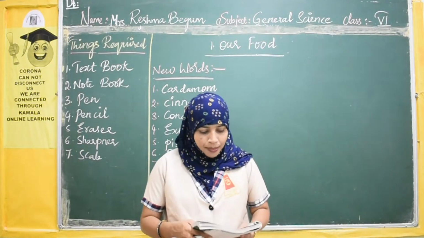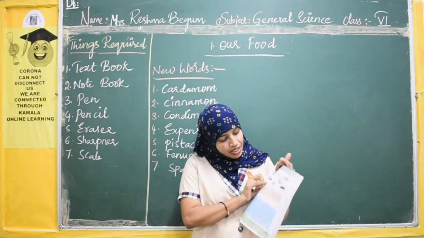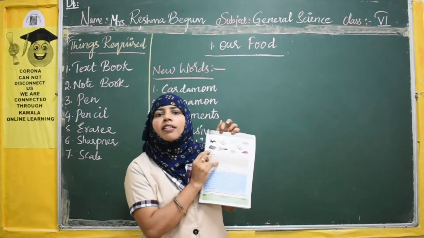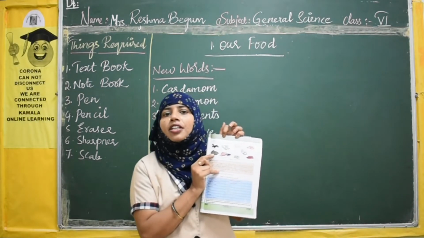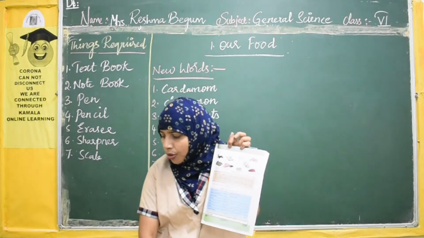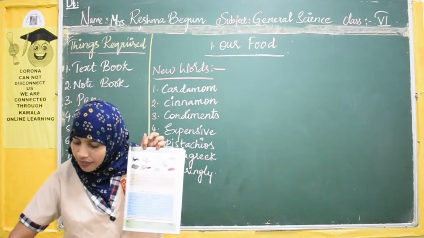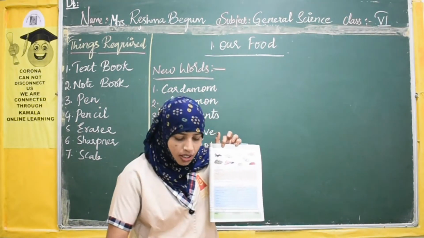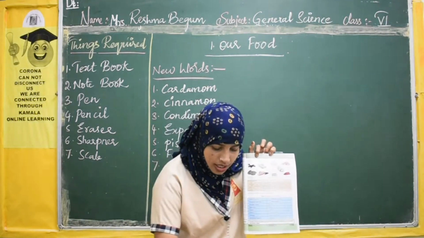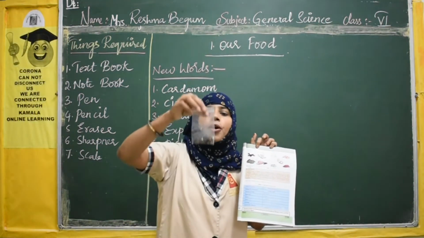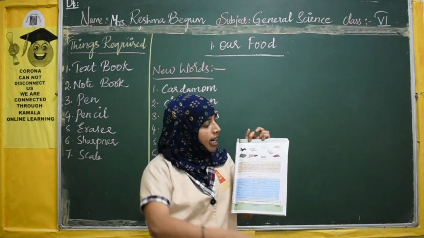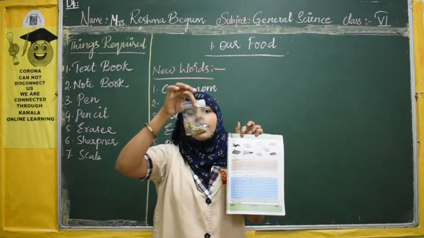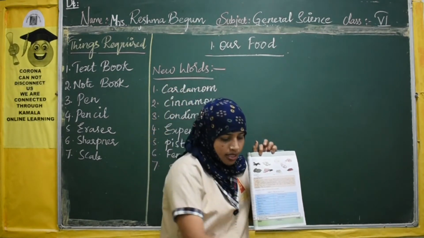right? Now, before that, just observe this figure 3, everybody. These all are the common things you will find in your kitchen, right? I am showing you practically also. Just have a look here. The first one in the picture, what do we call it? Clove. Here I am showing you. So these are the cloves. And the second one we call cardamom. In Urdu we call it ilaichi. Okay, so this is cardamom.